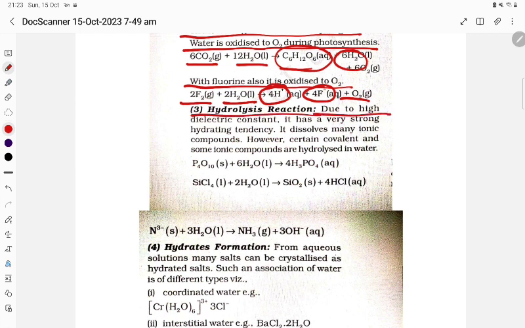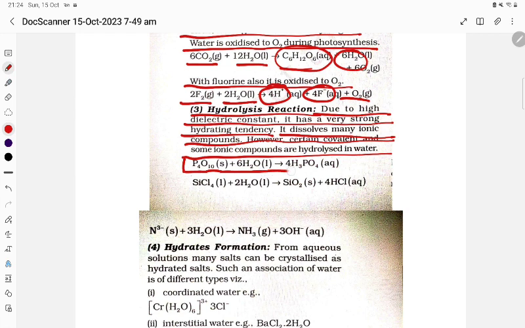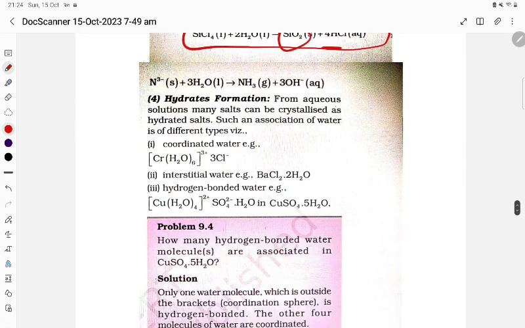Hydrolysis reactions. Due to the high dielectric constant, it has a very strong hydrating tendency. It dissolves many ionic compounds. However, certain covalent and some ionic compounds are hydrolyzed in water, like P4O10 plus 6H2O, which gives phosphoric acid. SiCl4 plus water gives SiO2 plus HCl. N3 minus gives NH3 and 3OH minus.